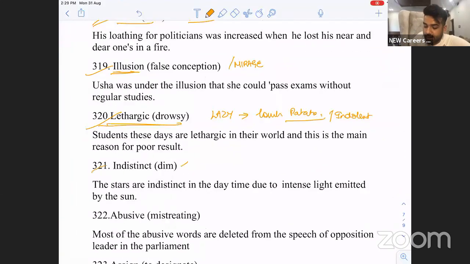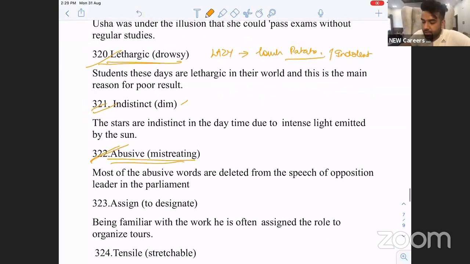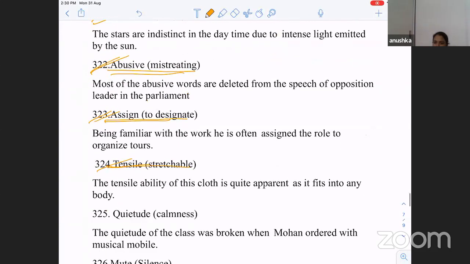Indistinct, dim lighting. Indistinct is dim. Abusive is mistreating. He's abusive towards his parents. Assign is to designate, to give a job to someone. He's been assigned this job. Tensile, stretchable, like fabrics. Quietude, calmness. To work in calmness is quietude.